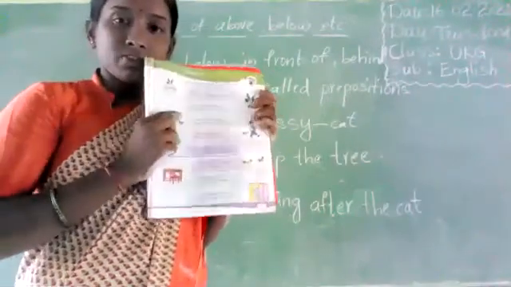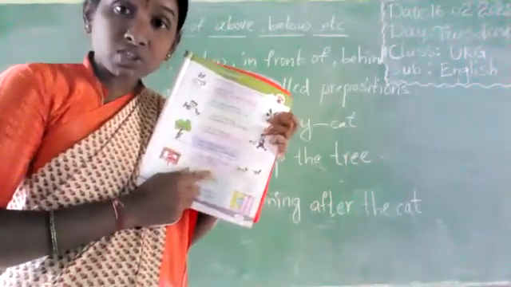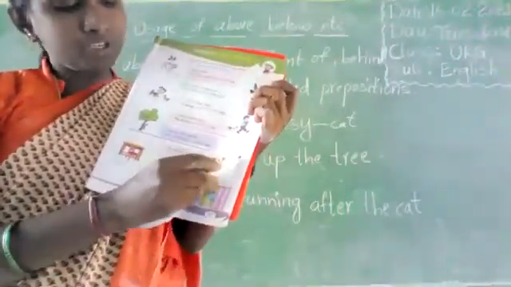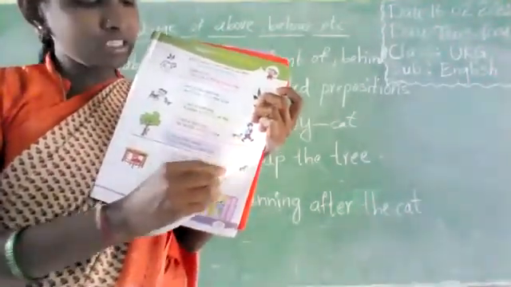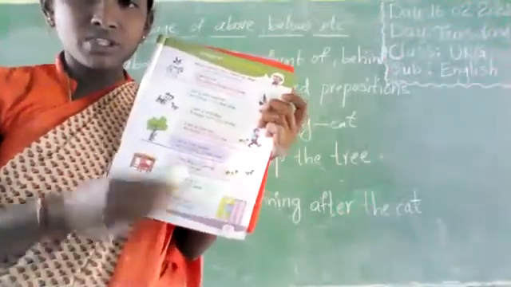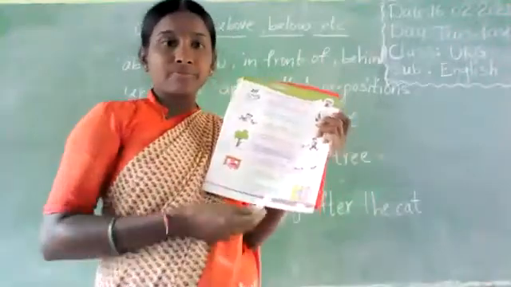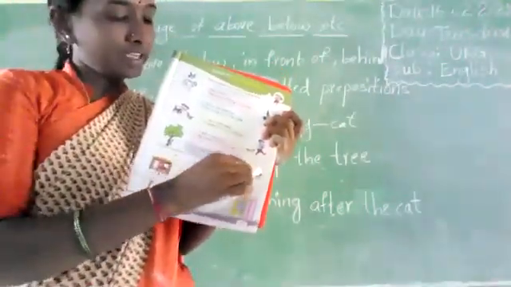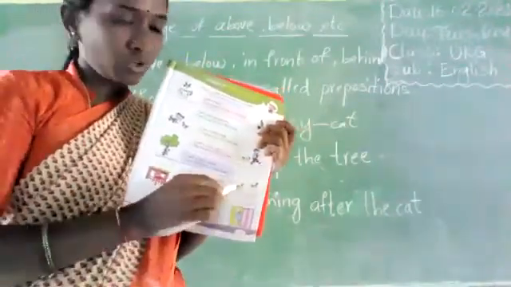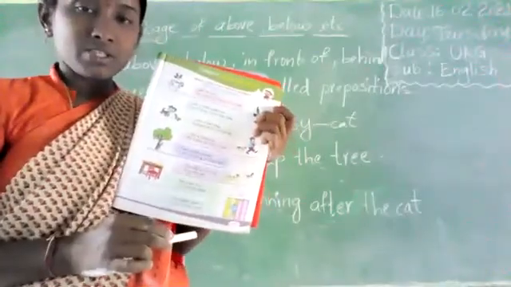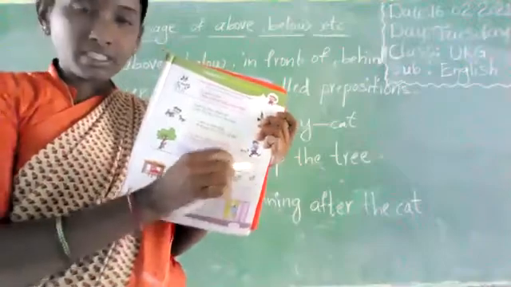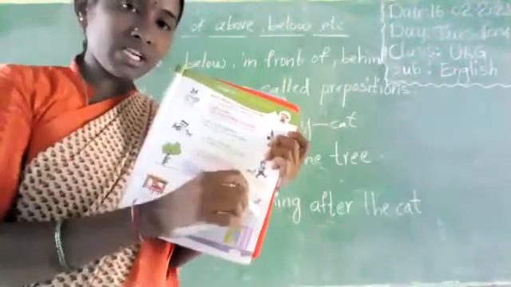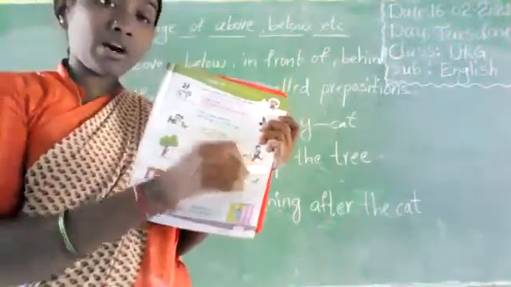Where is the running dog? The dog is running after the cat. First the cat is running, after it the dog is running. The dog is running after the cat.